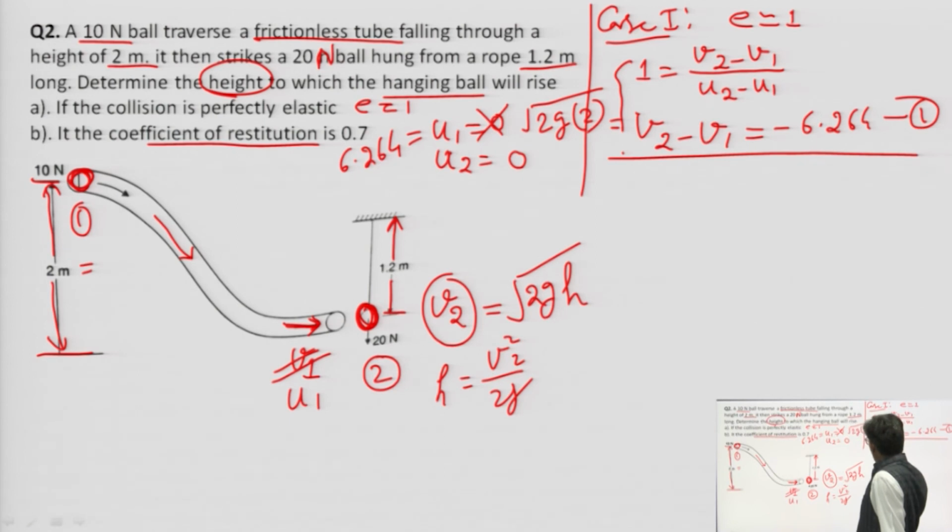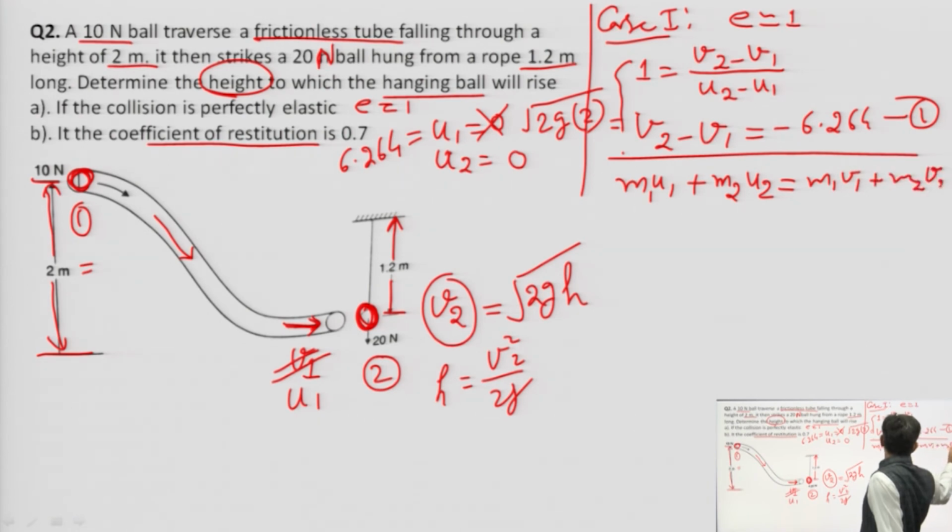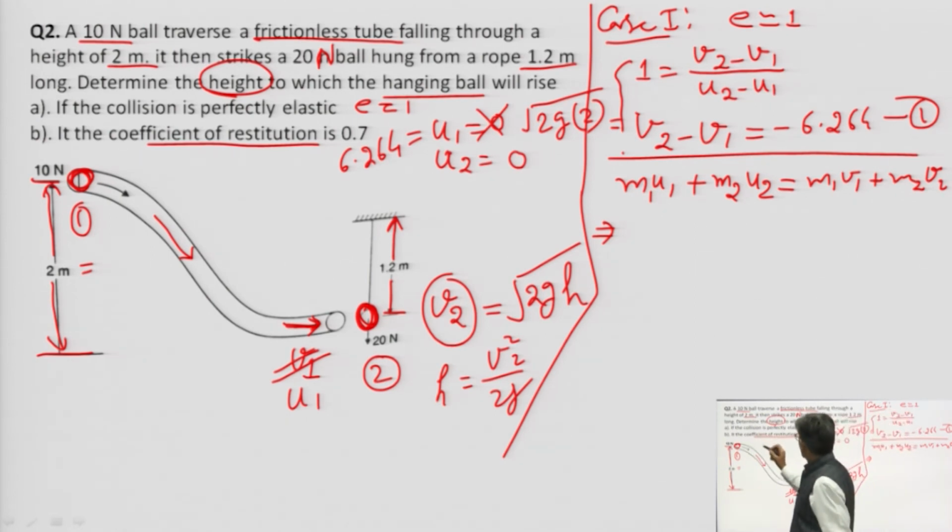So it is m1 u1 plus m2 u2 is equal to m1 v1 plus m2 v2. It is better to write weight w in place of m, so I am replacing m1, m2 by w1, w2.